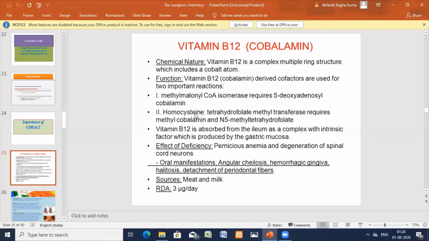As for the source, cobalt is an essential constituent of fertile soil. It is present in some enzymes as a cofactor. Vitamin B12 is an important cobalt complex.